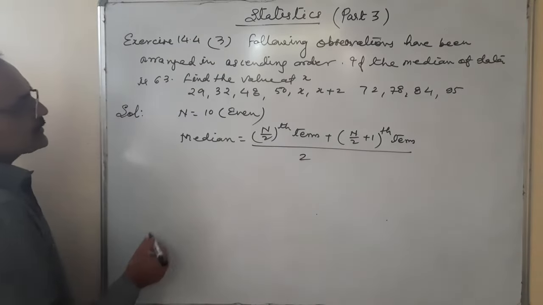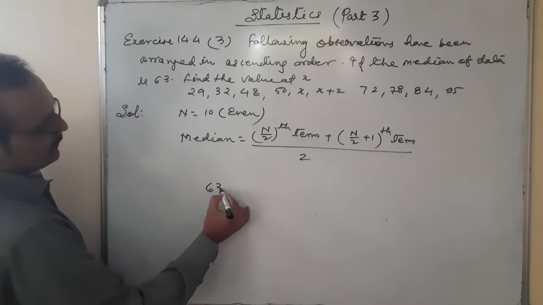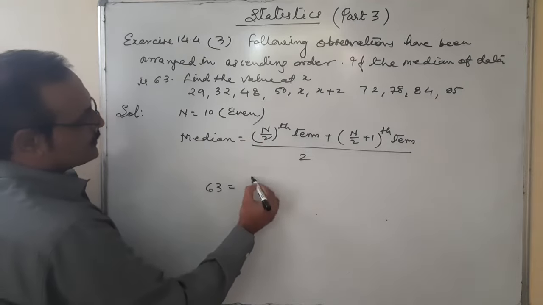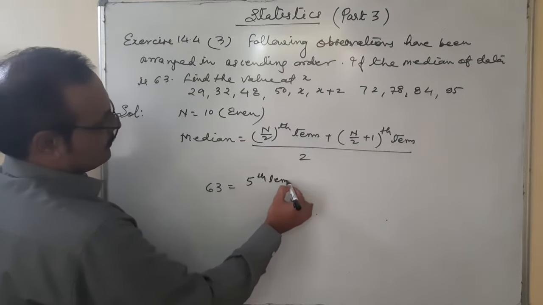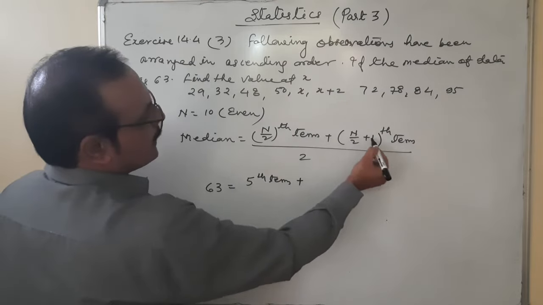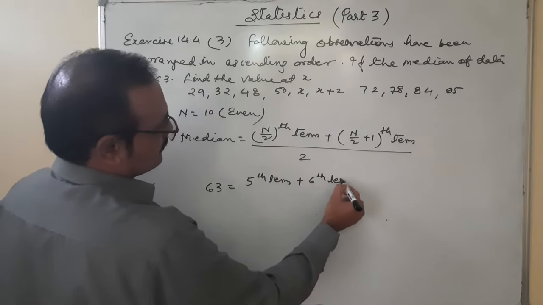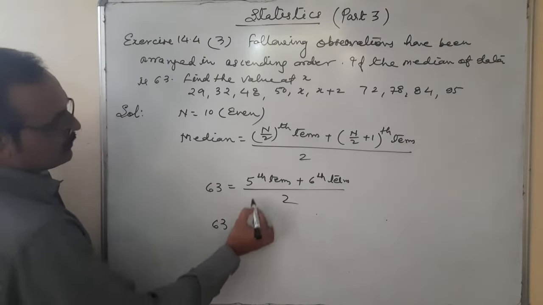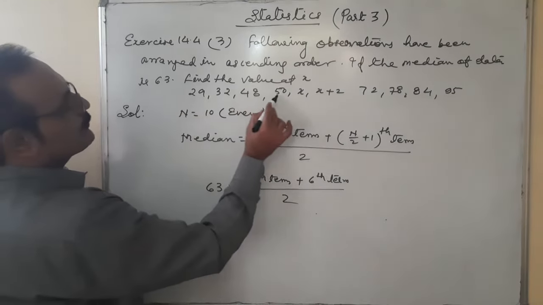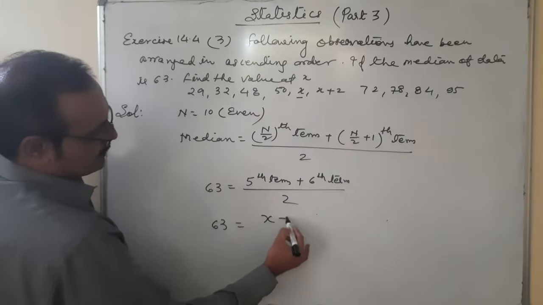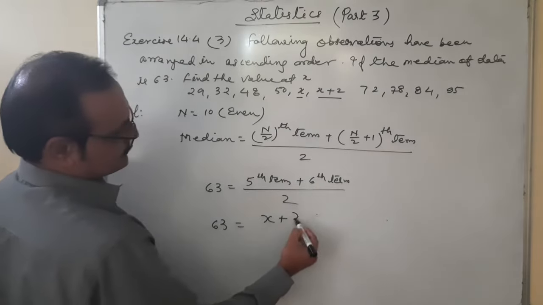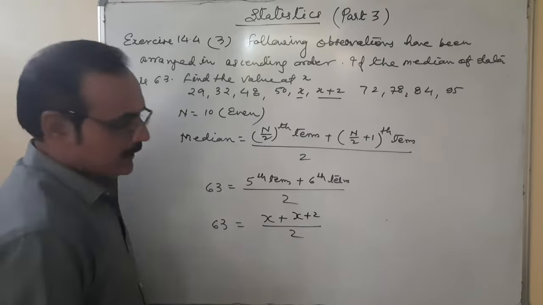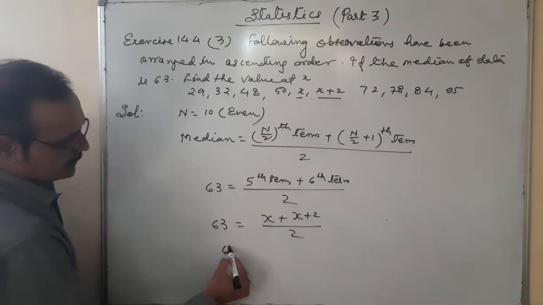Okay. Median is given 63. N upon 2th, n is equal to 10, 10 upon 2, 5th term, plus n upon 2 plus 1, 5 plus 1, 6th term, upon 2. 63 is equal to the 5th term, 1, 2, 3, 4, 5, the 5th term is x, the 6th term is x plus 2, upon 2. Okay. With the help of this equation, we are finding the value of x. 2 will be shifted here: 63 multiplied by 2